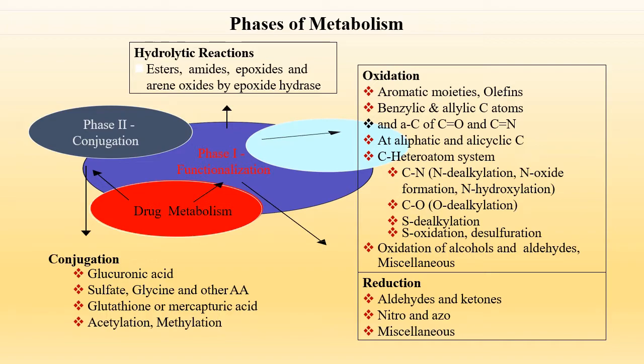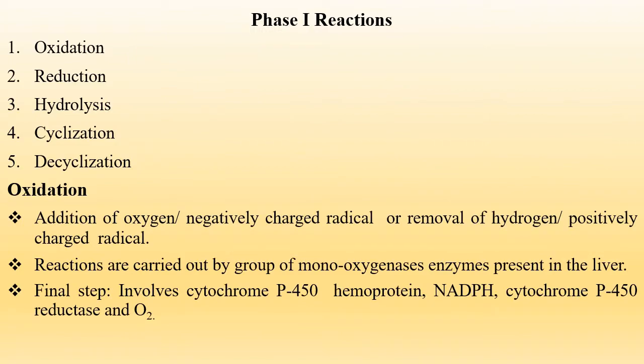In the phase 1 reaction, the oxidation, reduction and hydrolytic reactions occur. Basically, phase 1 reaction occurs by the oxidation process, reduction process, hydrolysis process, cyclization or decyclization process. Oxidative reactions are the most important and most common metabolic reactions.